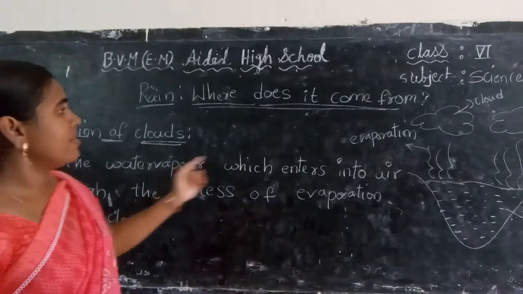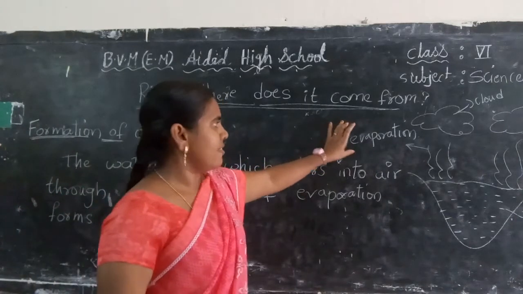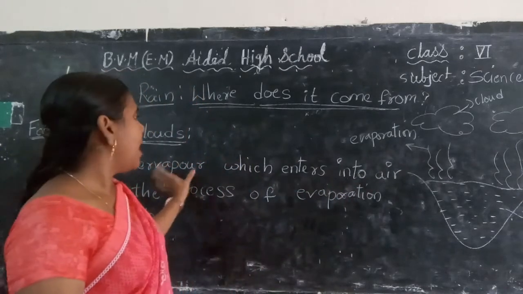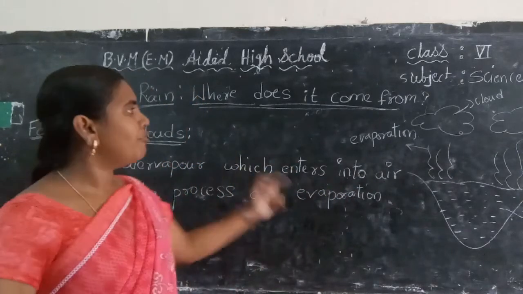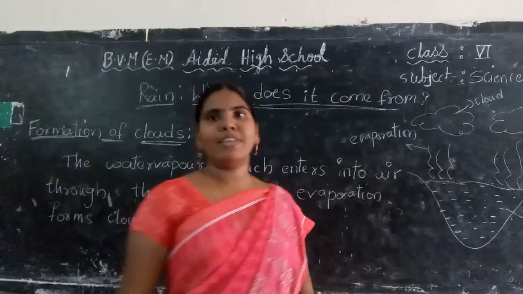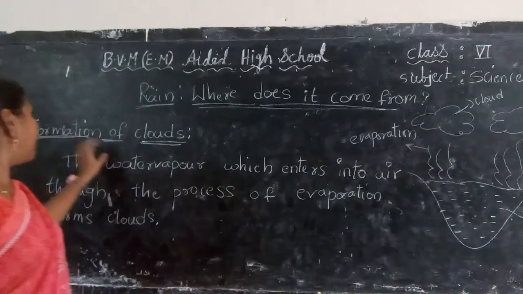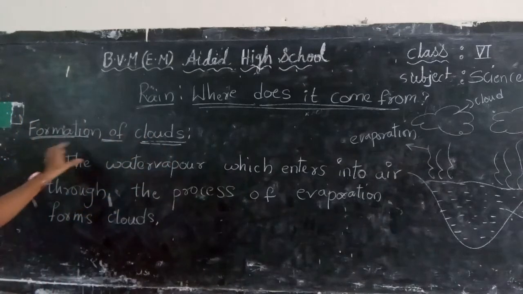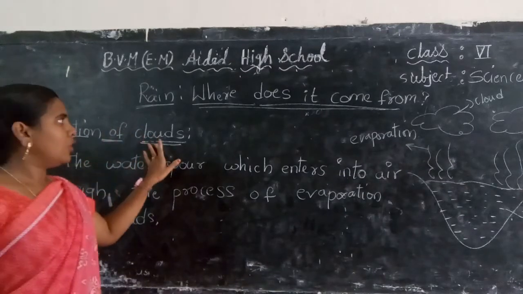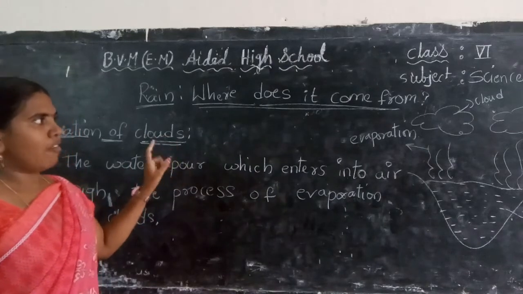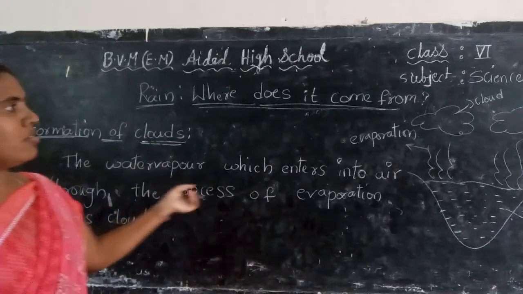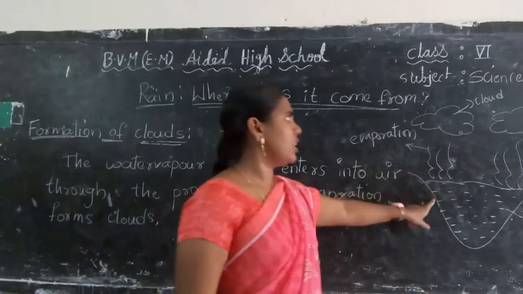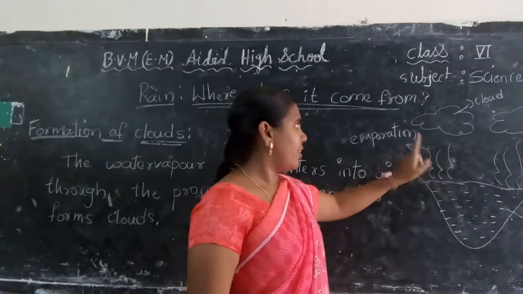Evaporation is water changing into water vapor. So this water vapor enters into the air and forms clouds. Once again I will tell you, today's topic is formation of clouds. I already told you about water evaporation. What is evaporation? Evaporation means water from water bodies like rivers and ponds changes into water vapor.